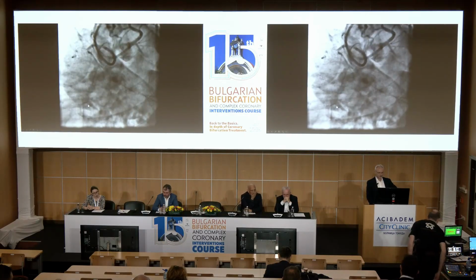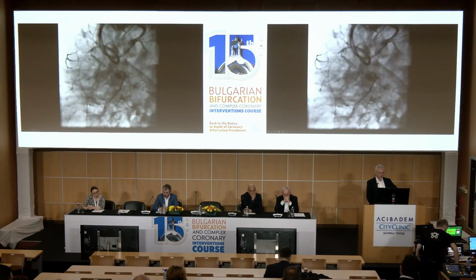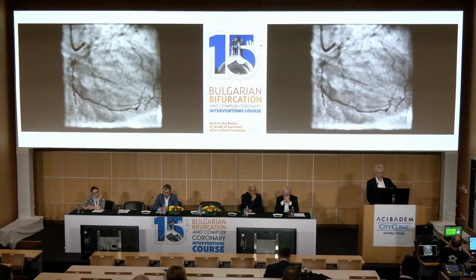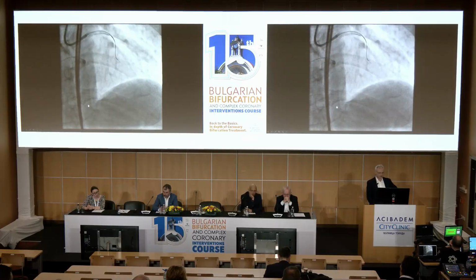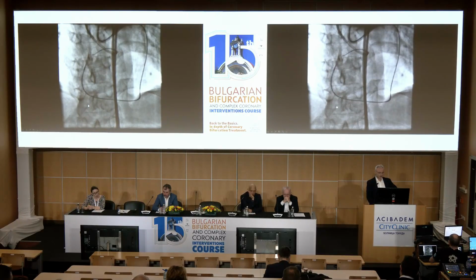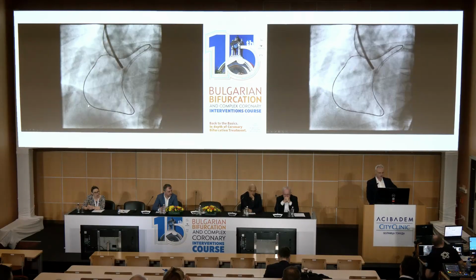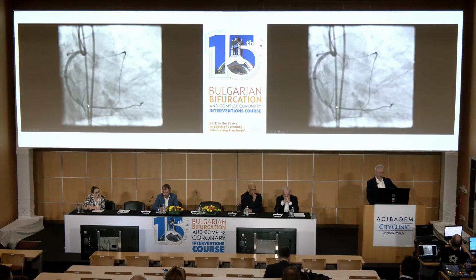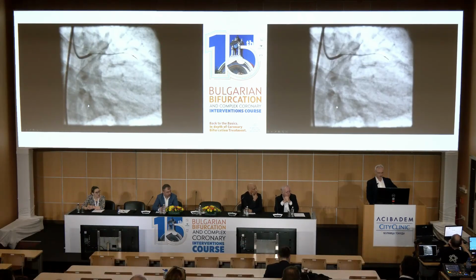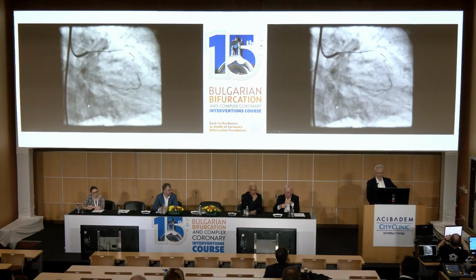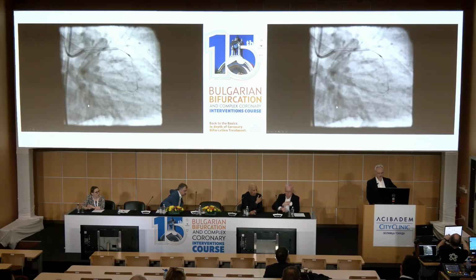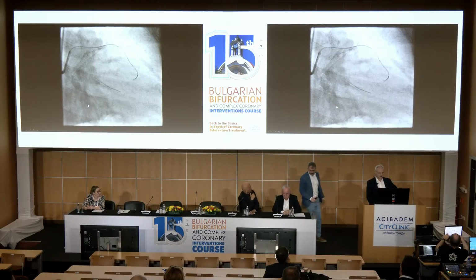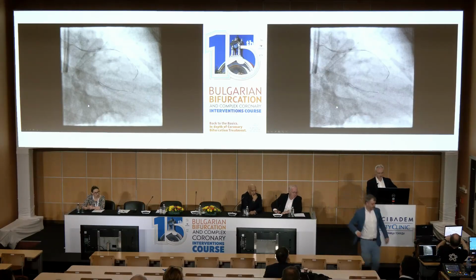For certain types of CTOs, this was a double CTO. You appreciate here, the main bifurcation CTO was the right, the circumflex. The right was treated by retrograde with reverse CART, and then we went to the circumflex, and you can see that the marginal branch is provided by retrograde through an epicardial collateral, and then this was crossed.